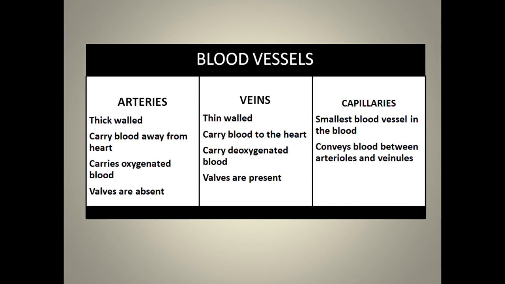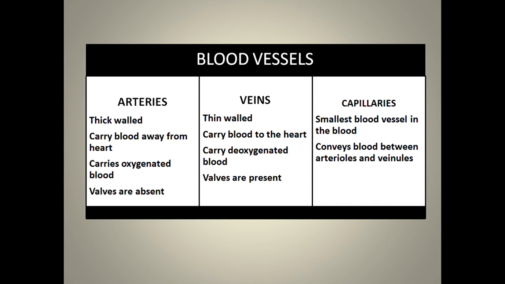Now, arteries always carry oxygenated blood and veins always carry deoxygenated blood. Valves are present in veins and arteries do not have the valves. We'll discuss more about the valves in the coming part. Now moving to the capillaries. These are the smallest blood vessels and they convey blood between arterioles and venules. I told you that arteries carry blood away from the heart, and veins carry blood to the heart.